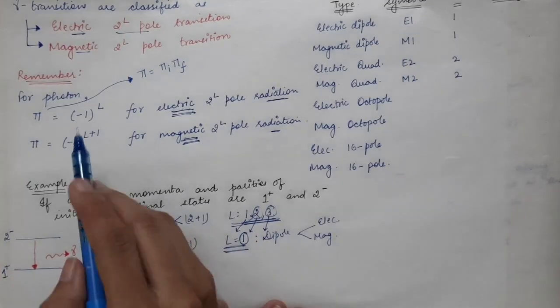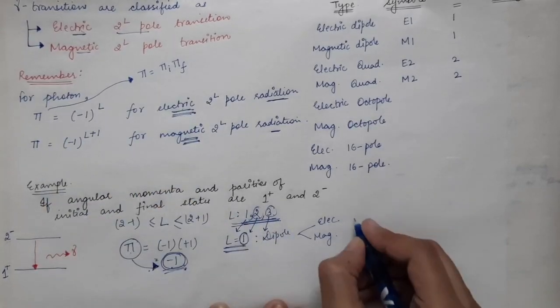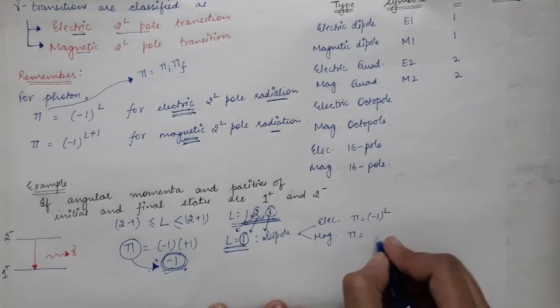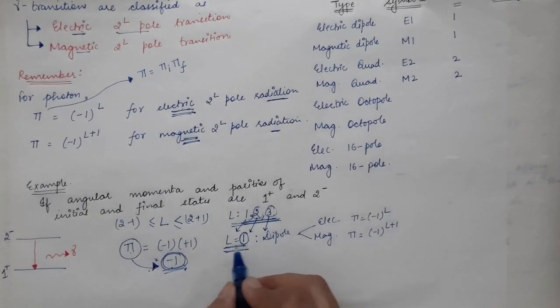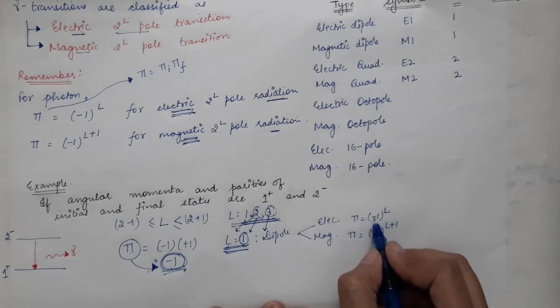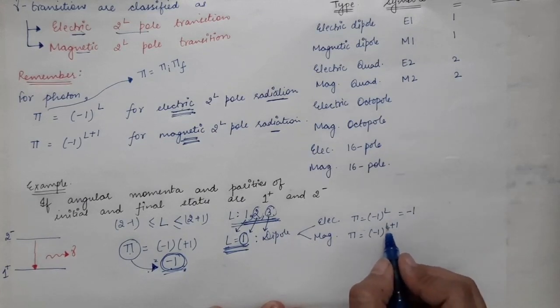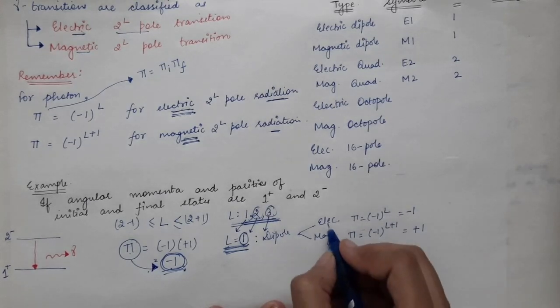So for that we have to use this formula, that for electric the parity of the photon is equal to -1 power L, and for magnetic parity is equal to -1 power L plus 1. Now what is capital L, which is taken over here, which is 1. So when you put -1 power 1, it will be equal to -1, and for magnetic it will be equal to +1 in this case.